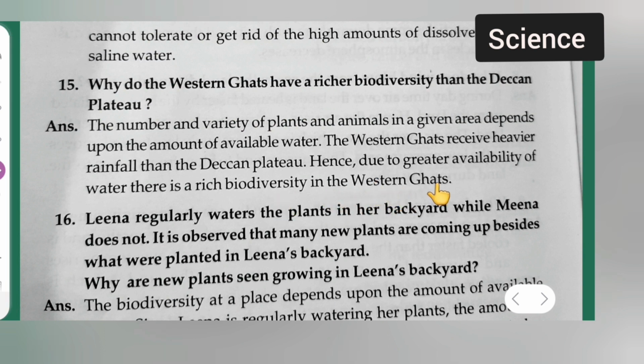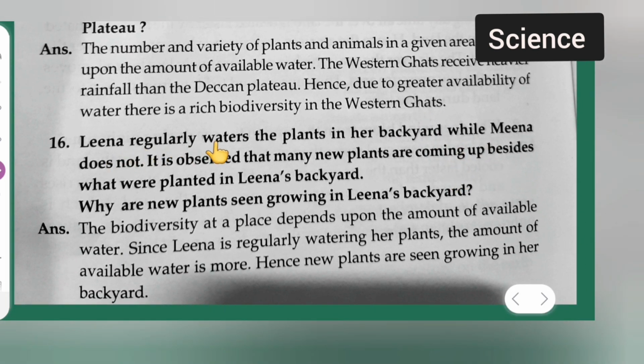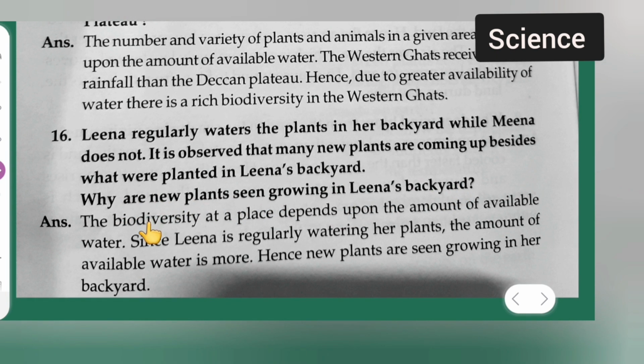Okay, next moving further. Lina regularly waters the plants in her backyard while Meena does not. It is observed that many new plants are coming up beside what were planted in Lina's backyard. Why are new plants seen growing in Lina's backyard? Answer is, the biodiversity at a place depends upon the amount of available water. Since Lina is regularly watering her plants, the amount of available water is more. Hence, new plants are seen growing in her backyard.